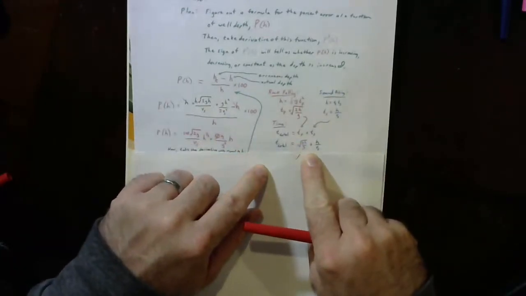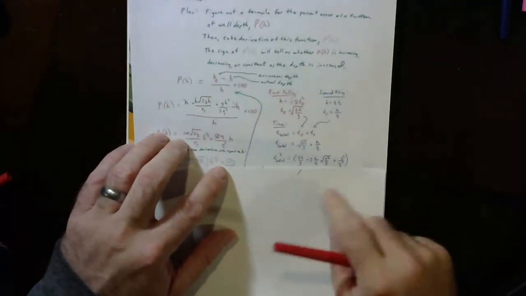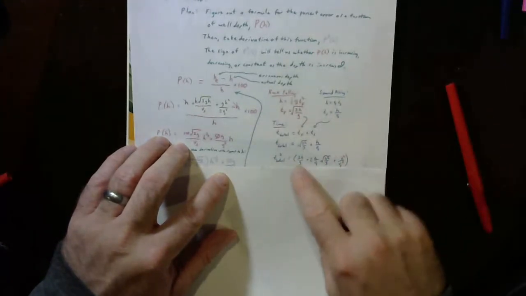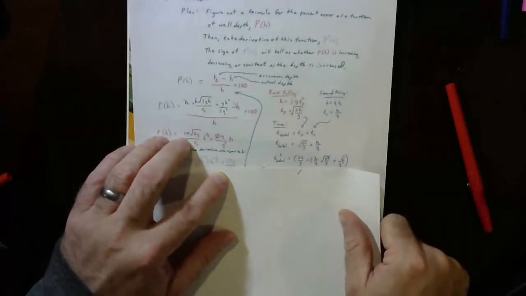And that looks like that. And I'm going to square that total time, because I'm going to need it squared in just a minute, which means I've got to FOIL out these two terms, and it looks nasty like that.